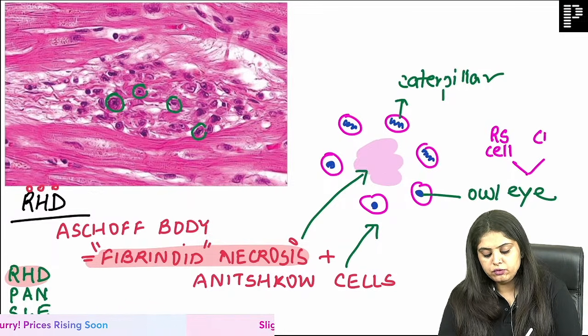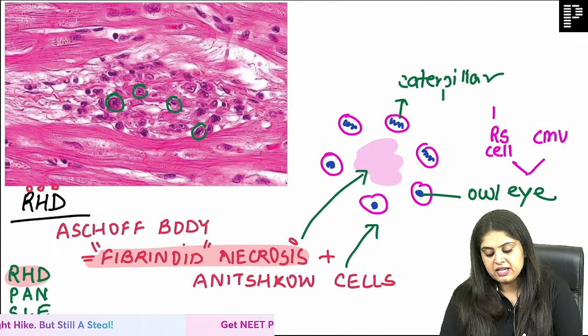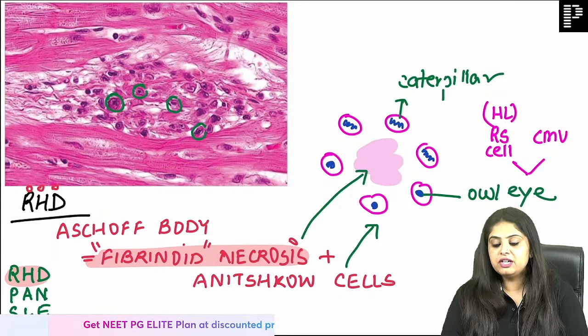Which other owl eyes do we know in pathology and micro? Reed-Sternberg cell that you see in Hodgkin's lymphoma and cytomegalovirus too. So we will talk about tomorrow.